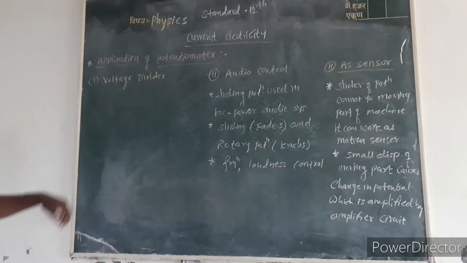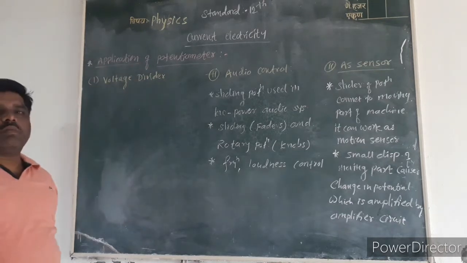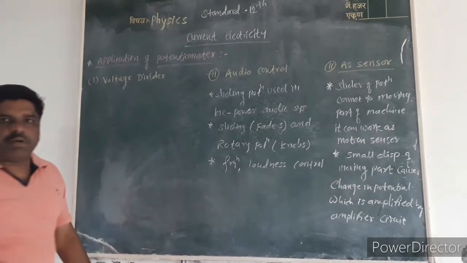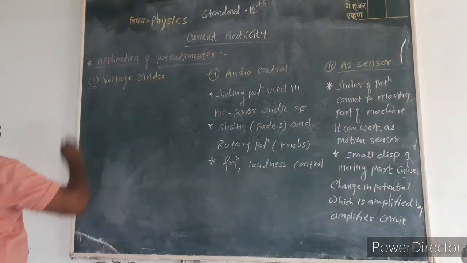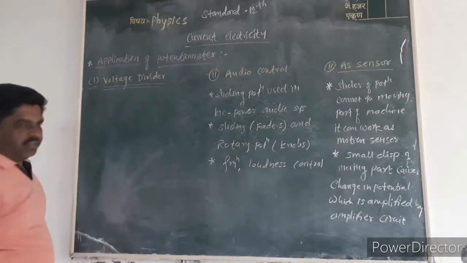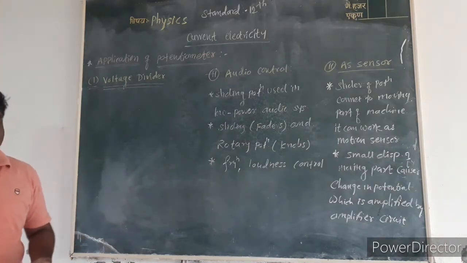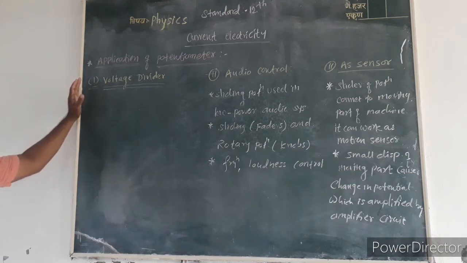Current electricity, the next topic: applications of the potentiometer. The principle of the potentiometer is applicable in the following ways. First, the potentiometer acts as a voltage divider. The potentiometer wire divides the voltage in the given circuit.